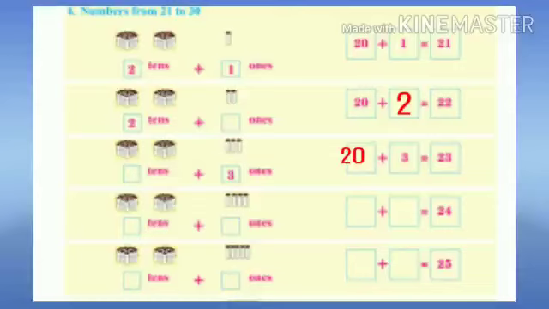In the fourth row, we have 2 bundles of 10 sticks and 4 loose sticks. Can you say how many tens and ones are there? Very good, children. There are 2 tens and 4 ones. Total sticks 20 plus 4 is equal to 24. The number is 24. Students, I have written the correct numbers from 21 to 24 in the given boxes. You have to write the correct numbers from 25 to 30.